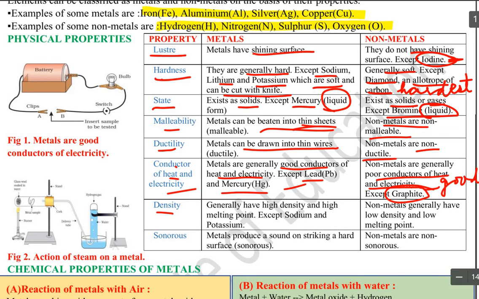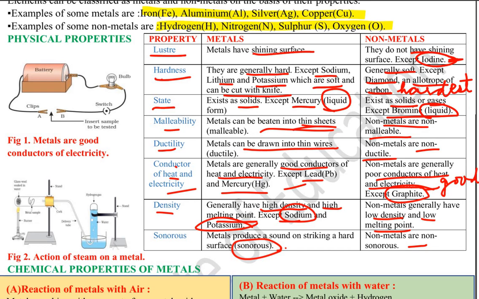Now we come to density. Generally metals have high density and high melting point except sodium, potassium. Else all have high density and high melting point. Now non-metals generally have low density and low melting point. Metals produce a sound on striking a hard surface, that is called sonorous sound. Non-metals are non-sonorous. They do not produce any sonorous sound.